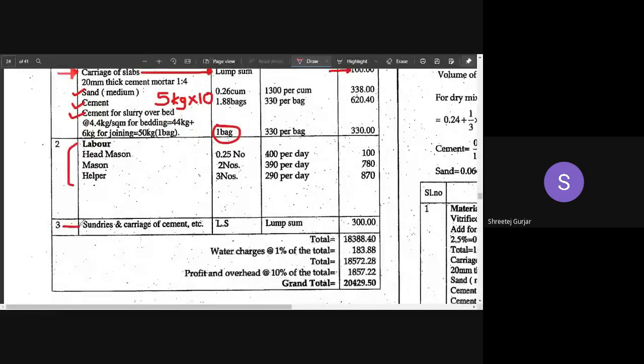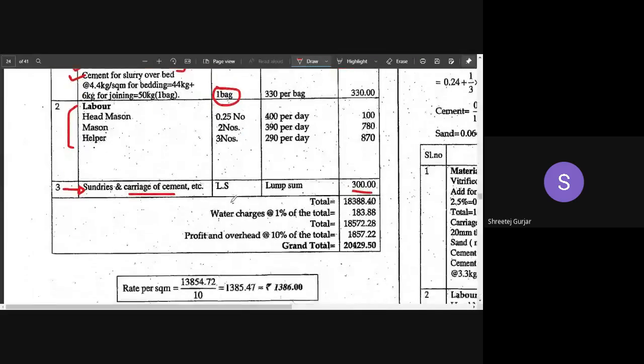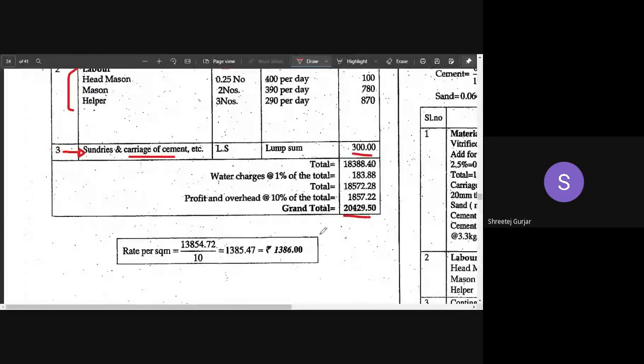Make sure you add this sundries, okay? Sundries for what? Carriage of cement and some tools that are required. So 300 we have taken as lump sum. Calculate the grand total and divide it by the assumption, that is 10 square meters.